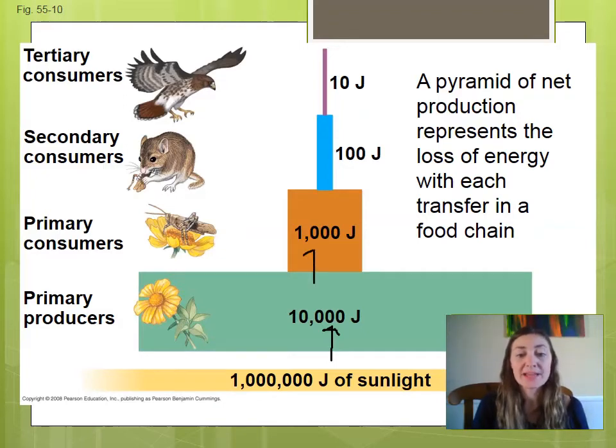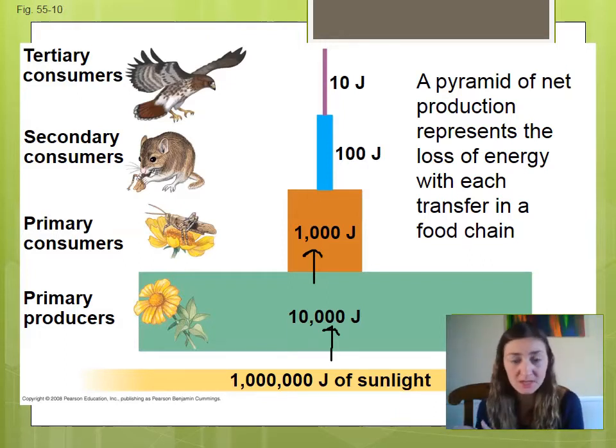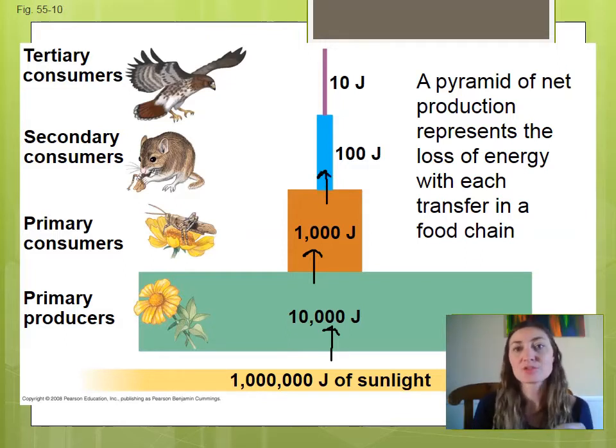We divide that by 10 again as we move up a trophic level. So if a primary consumer were to eat those plants, they don't get all 10,000 joules of energy. What's available to them to do work is about 1,000 joules. If we go up one more level, this cute little wood rat were to eat that grasshopper, it does not get the 1,000 joules of energy that the grasshopper had. It only gets 10% of that, so it's down to 100 joules, and our 4th level consumer gets only 10 joules of that.